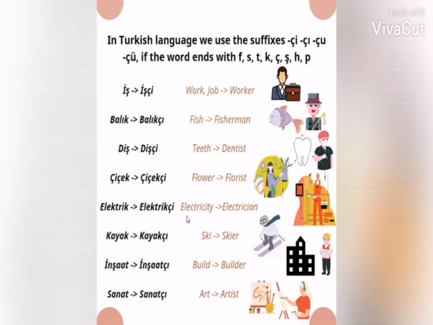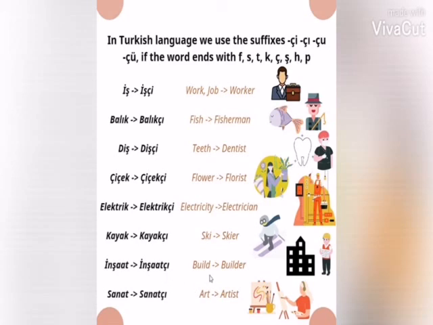Electric means electricity, electrikçi means electrician. Electric has the last letter K and last vowel E, so according to the rule, G will be used. Kayak means key, kayakçı means gear. Kayak has the last letter K and last vowel A, so according to the rule, J will be used.